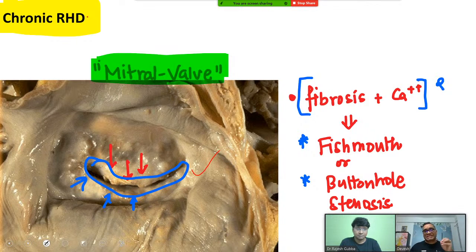This was a NEET question asked recently. Why is there a fish mouth or buttonhole deformity in chronic rheumatic heart disease? It is because of fibrosis and calcification. So always remember, in chronic rheumatic heart disease, the mitral valve is getting stenosed, there is a narrowing, that is mitral valve stenosis. This is the number one important finding which you will see on gross examination: fish mouth or buttonhole deformity because of fibrosis and calcification.